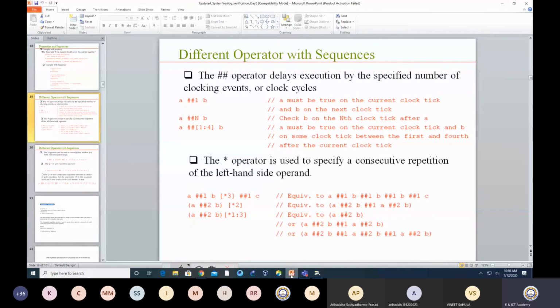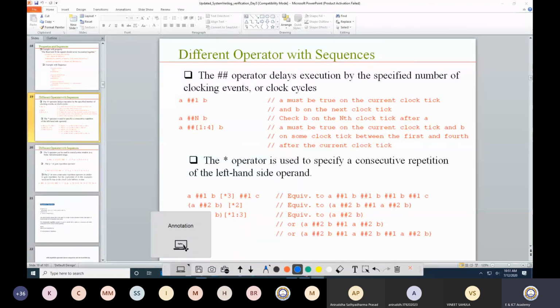Repetition is always with respect to time. So the answer to what you are asking is that when I have this repetition operator, between these two repetitions I always have this ##1. It should be there.